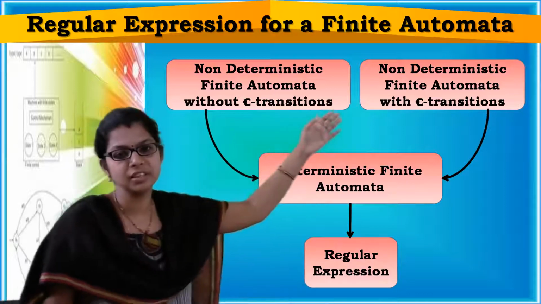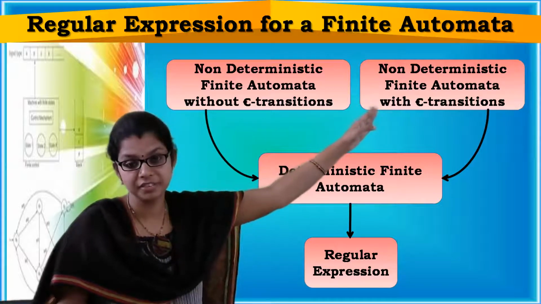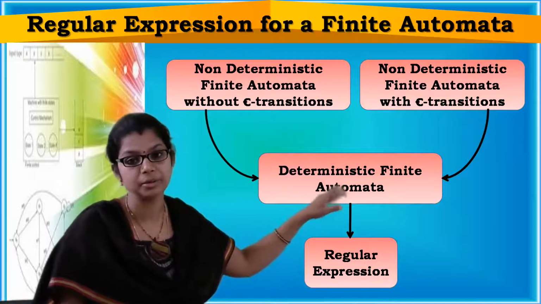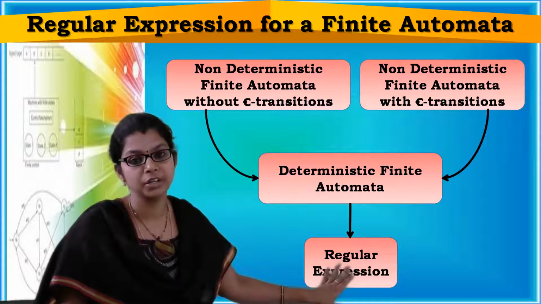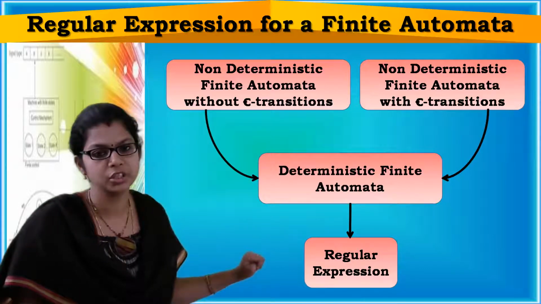If you are given an NFA with epsilon transitions, then you have to convert the NFA with epsilon transitions to a DFA, and from the deterministic finite automata you can construct the regular expression. This is the procedure which you need to follow.